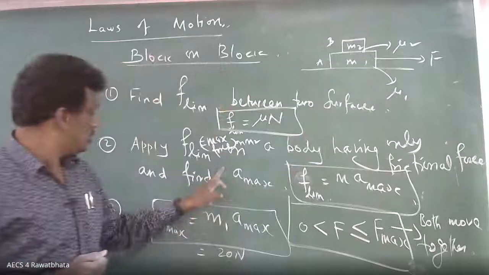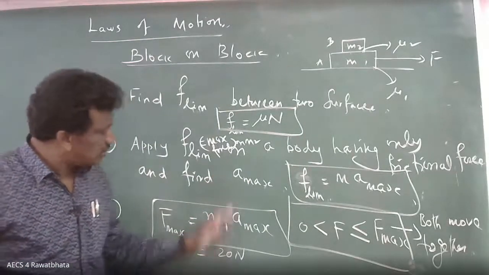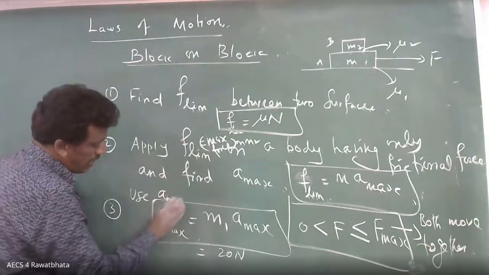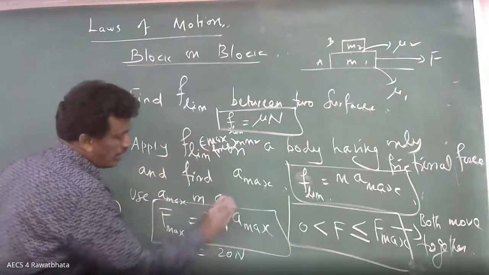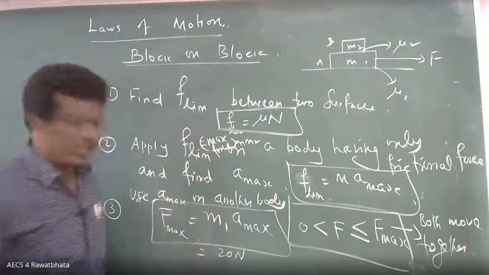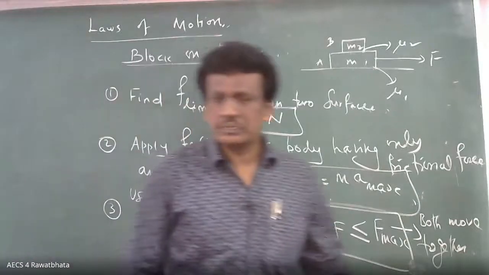Third, what are you going to do? Use A max on another body. Which body? M1. That's all.